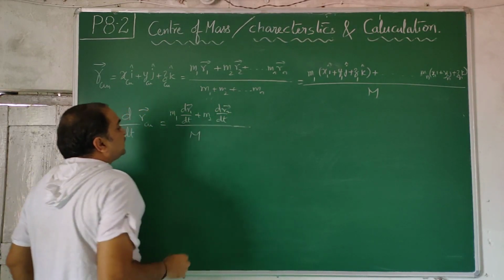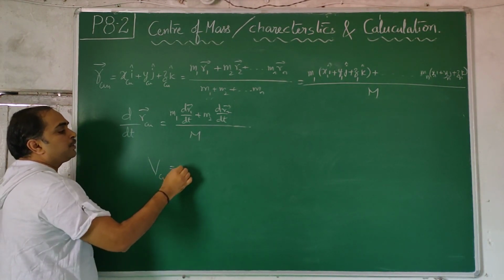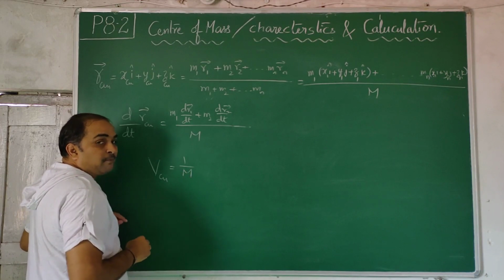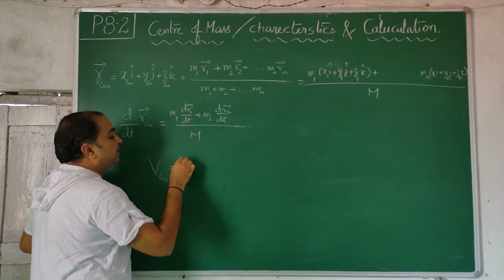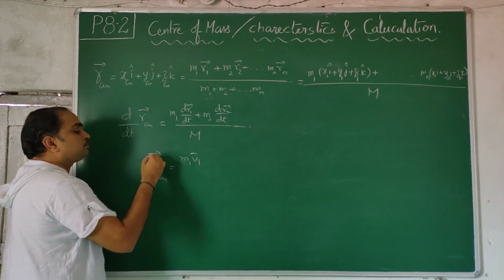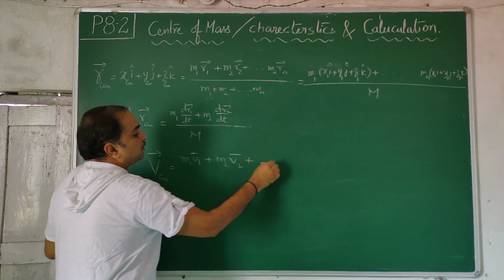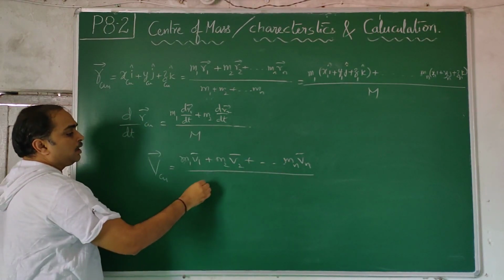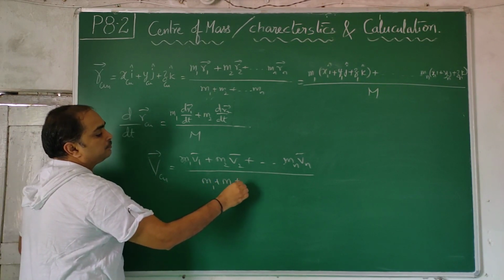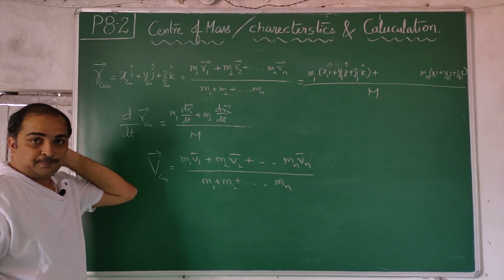This leads to the velocity of the center of mass, which is equal to 1 by M, where total mass M is m1 plus m2 plus m3 and so on, times m1 v1 bar plus m2 v2 bar plus mn vn bar, divided by m1 plus m2 plus m3 up to mn. This all comes out to be the total mass of the system.